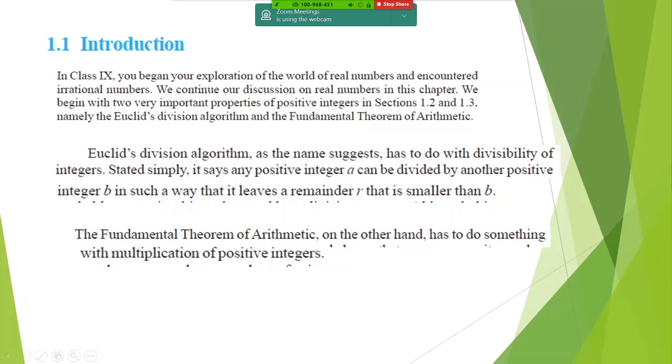Okay. So if we take 5 and divide it by 2, how do we do it? 2 2s are 4 and 1. So can we write 5 as 2 multiplied by 2 plus 1? That's how we do it. So basically that is a division algorithm.